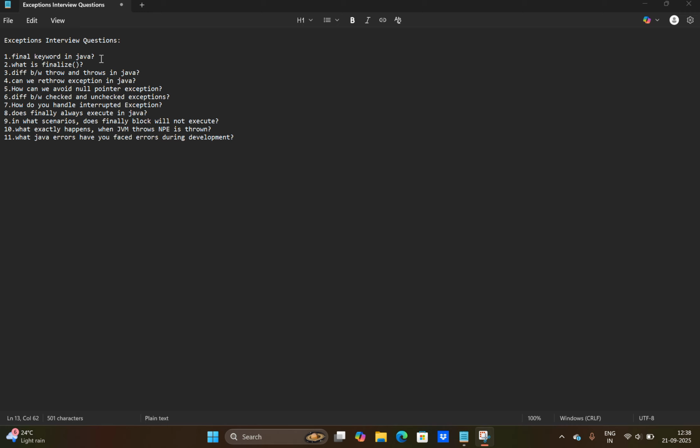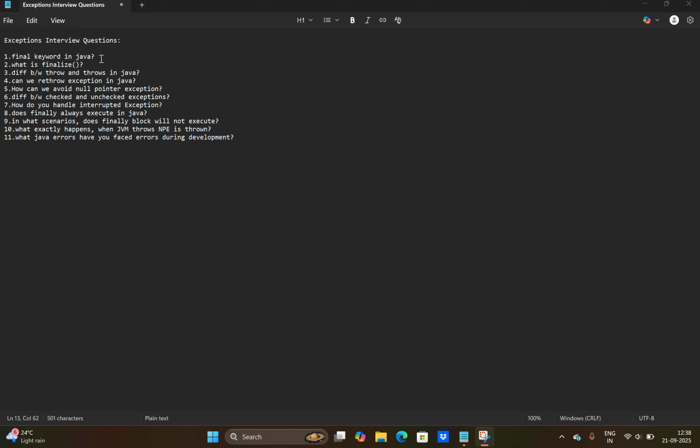Final keyword in Java. The final keyword is actually used to define constants and to prevent inheritance and method overriding. In the final keyword, there are final variables, final methods, and final classes. When the final keyword is applied, automatically there is no overriding or no inheritance from parent to child. That's it for the answer.